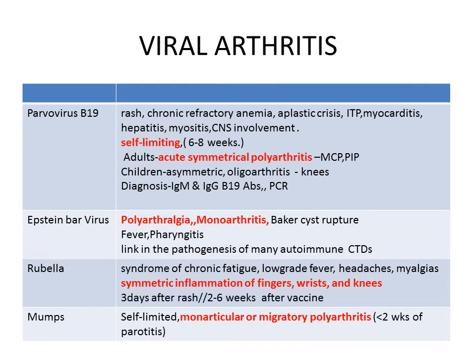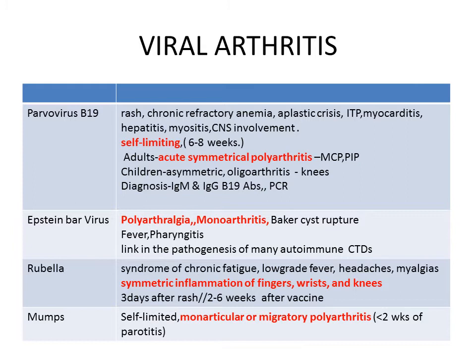Then coming to the second group, that is viral infectious agents. The three major groups are arboviruses and hepatitis viruses, and also parvovirus, Epstein-Barr virus, and miscellaneous ones such as rubella, mumps, echovirus, coxsackievirus and enterovirus. Any viral arthritis has a viral prodrome followed by a gap, followed by joint involvement, and followed by resolution.